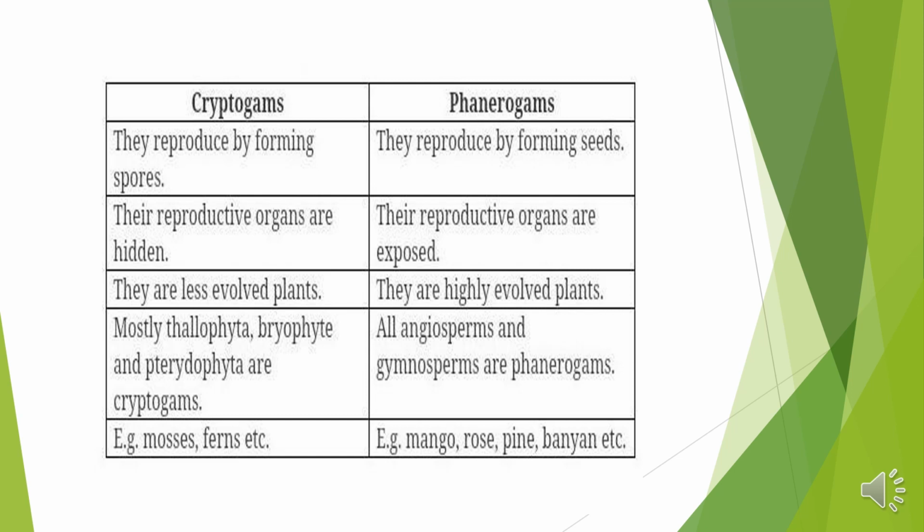Obviously, if we are studying them earlier, Thallophyta, Bryophyta and Pteridophyta, they come first, and then gymnosperms and then angiosperms. So gymnosperms and angiosperms are highly evolved plants. Thallophyta, Bryophyta and Pteridophyta are cryptogames, and angiosperms and gymnosperms are phanerogames. And examples are, in cryptogames, mosses, ferns, etc., and in phanerogames mango, rose, pine, banyan trees, cycas. Okay, these are the examples.